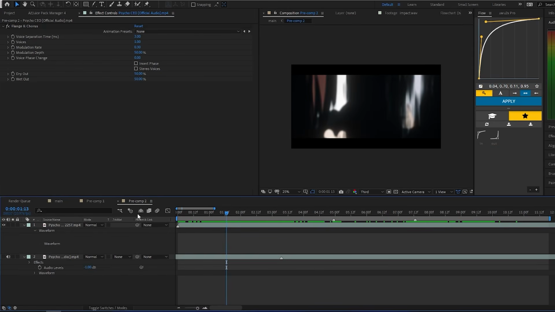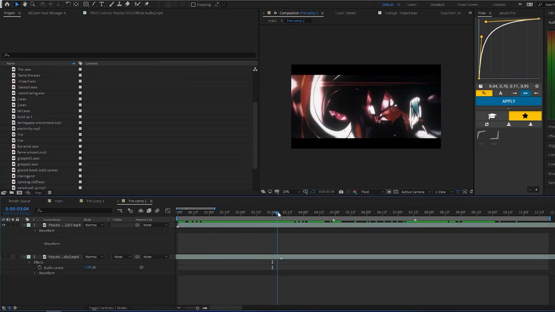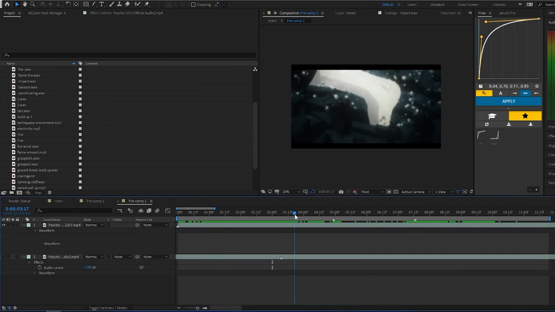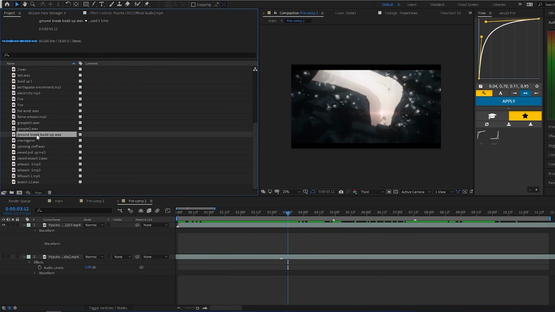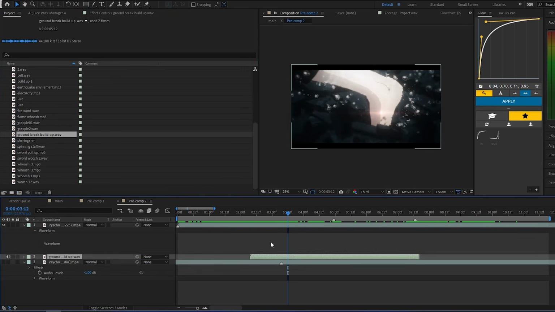While making sound effects, what I like to do is, firstly, I will mute the music and then start to add sound effects. To decide what sound effects to use, just look at your clip. What is actively happening? What I see is the ground breaking, so I'm gonna add a ground break sound effect. I have this sound effect called ground break build-up, so I will add that.